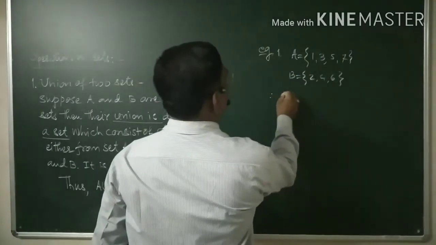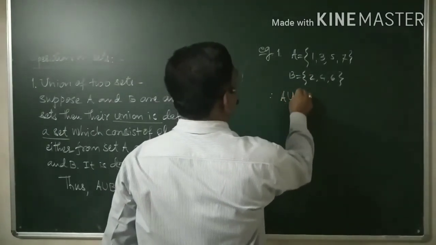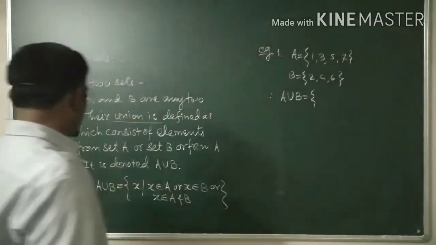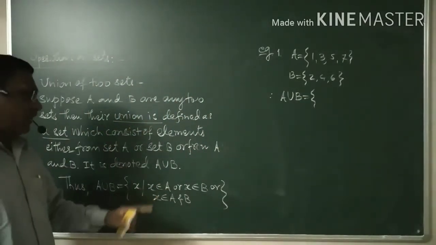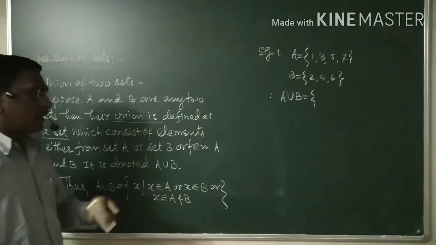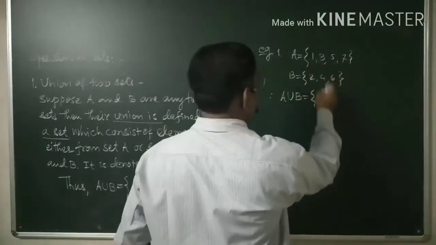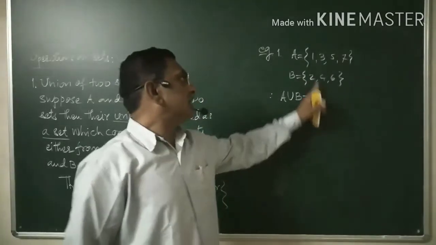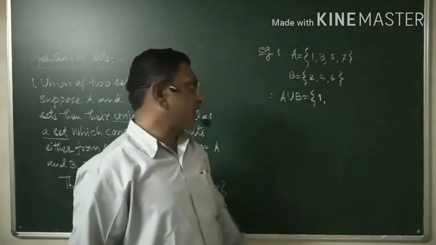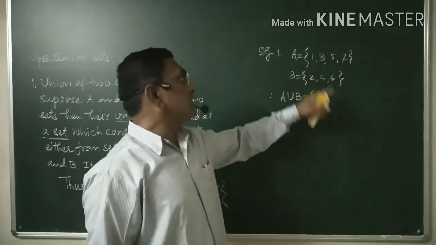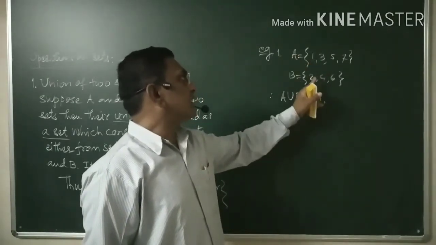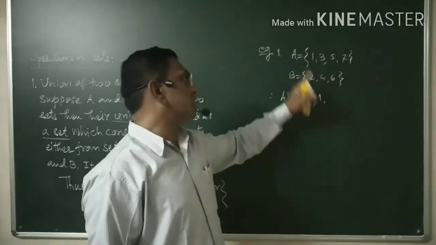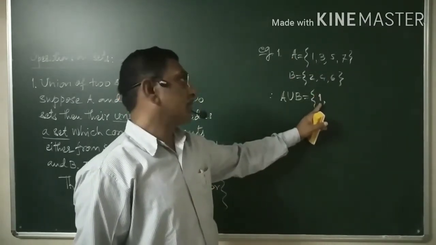Therefore, what happened here is that A union B is equal to, as per the definition, X belongs to A, I mean either X belongs to A. Now if I take 1, then 1 belongs to A. Therefore one has to take the element 1 from A. Here you will find that 1 belongs to A, but 1 does not belong to B. But as 1 belongs to A, we need to consider 1.